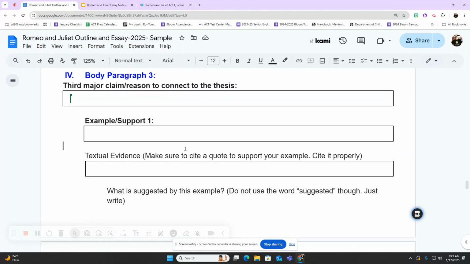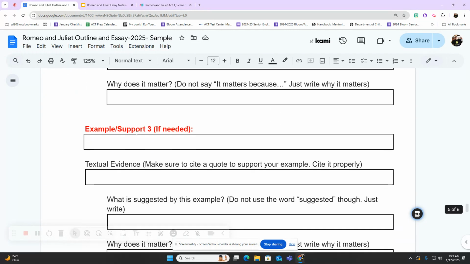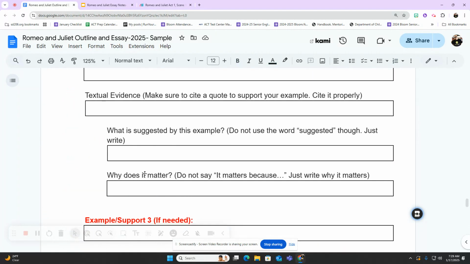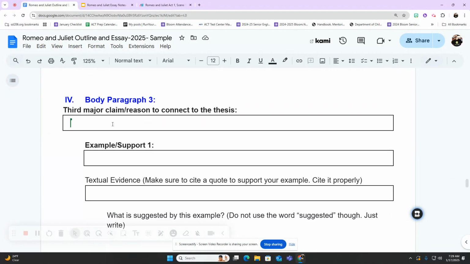Right? Once you've completed all 3 body paragraphs, then you're ready to move on to the conclusion paragraph and to put your paper together in a final draft, which will all be shown to you in a second or third video on how to outline your conclusion and how to put it together. So take a day or two and try to complete all the body paragraphs for your essay. Again, we're here to help you if you need help. Don't be afraid to ask. Don't be afraid to get assistance from a student who might know what they're doing. And good luck to you on outlining the rest of your body paragraphs. And congratulations, once you finish that, your essay is so close to being complete.